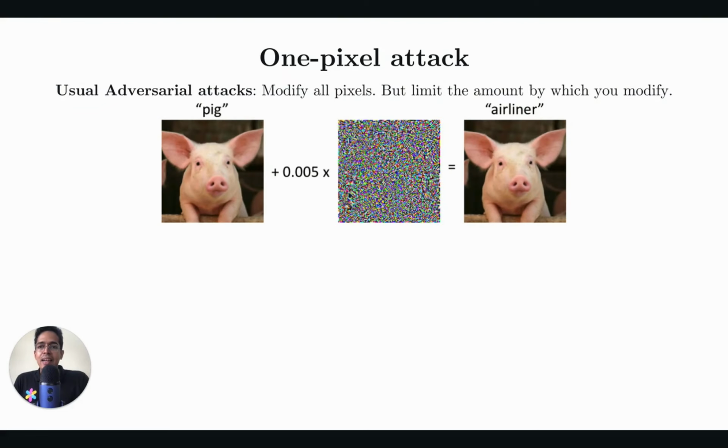So one pixel attack is very different from regular adversarial attacks. In regular adversarial attacks, this image of a pig can be ever so slightly modified by 0.005 times this noise. It looks like a pig again for us, but the neural network says it's an airliner.